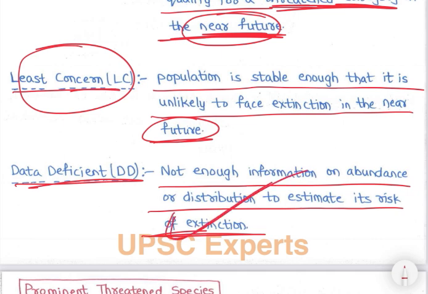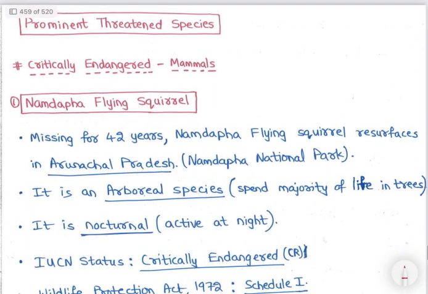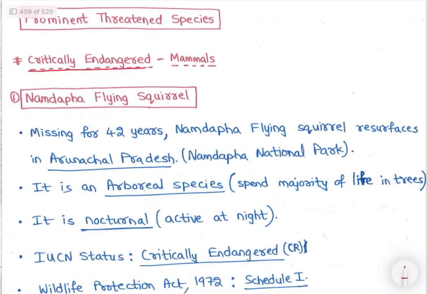So data ही नहीं है, that is data deficient, right? Then prominent species we will be discussing with respect to each category. So first is critically endangered mammals, as per the IUCN list, right?